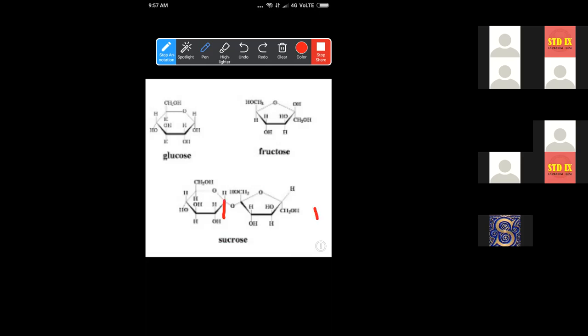We need to add an OH, right? Only then it will become glucose. Here you see there is an extra OH that is not present in sucrose. Similarly, in fructose, everything is present, but this H is not present here. So this H should come here. Only then, when we break this bond, it will make glucose and it will make fructose.